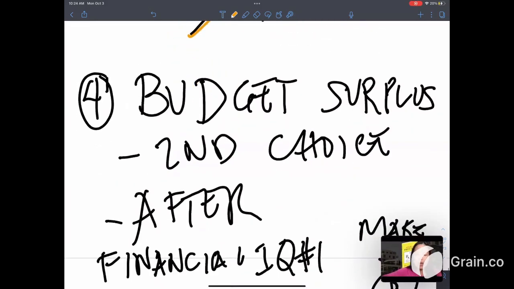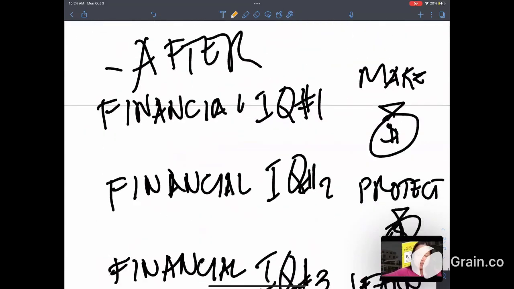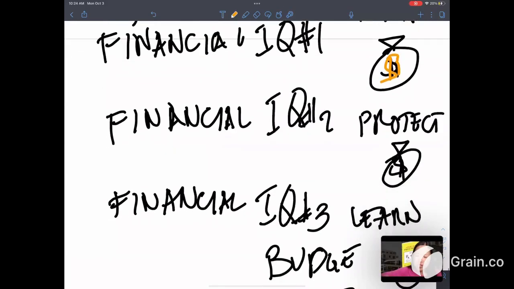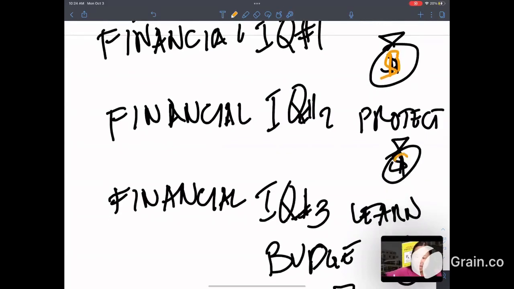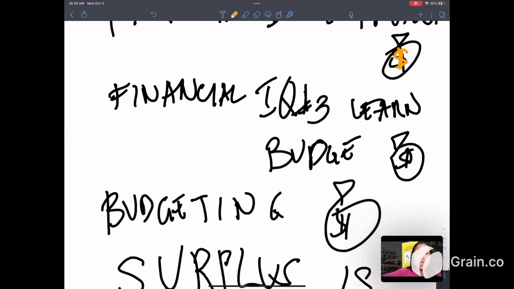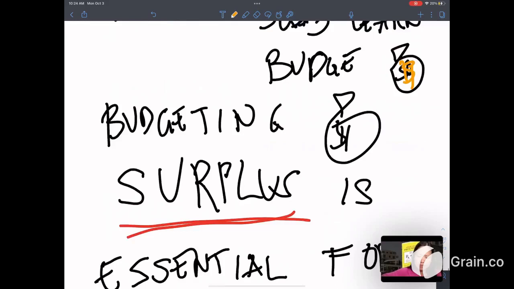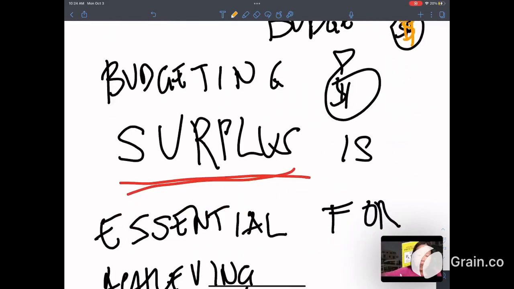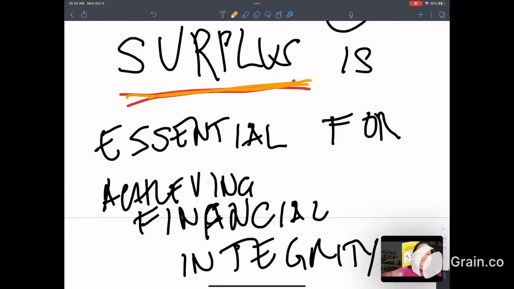Lesson number 4, the budget surplus is the second choice. After learning financial IQ number 1, which is make more money, financial IQ number 2 is protecting our money, financial IQ number 3 is learning to budget our money. Budgeting our money, especially budgeting surplus, is very essential.